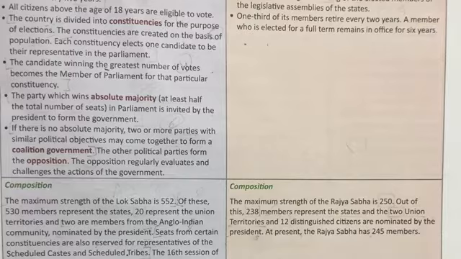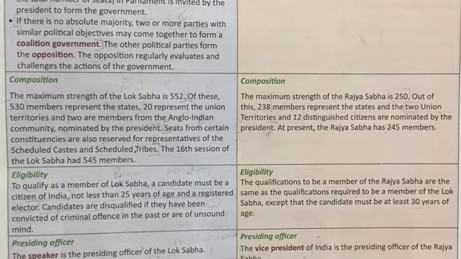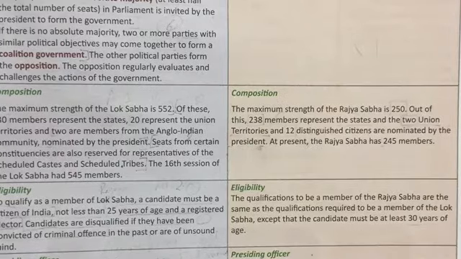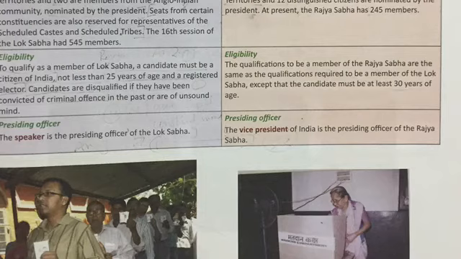The qualifications to be a member of Rajya Sabha are the same as the qualifications required to be a member of the Lok Sabha. That means the candidate must be a citizen of India. He should not be less than 30 years. So there is a little change. The presiding officer of Rajya Sabha is the Vice President.